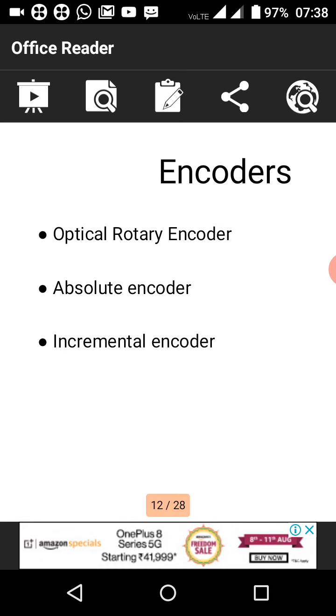They can be classified into two types, incremental encoders and absolute encoders. So, what is an encoder? It is a numerical device whose output is converted directly into digital data. That is called an encoder.